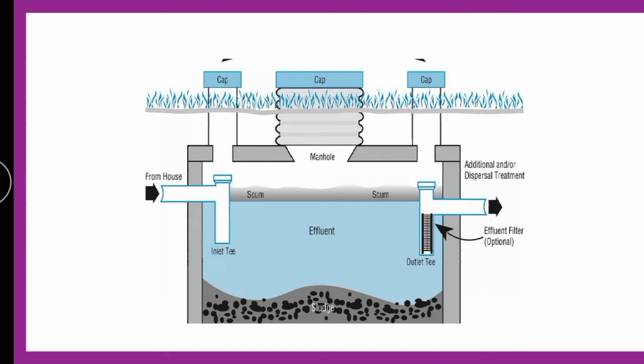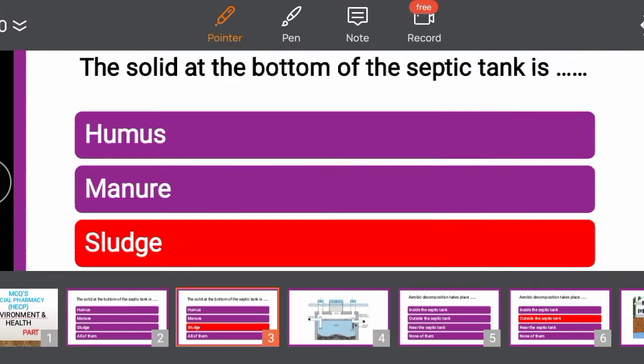As we have discussed in earlier parts of the MCQs, dumping converts the matter to humus, composting converts the matter to compost, and sanitary landfill converts the matter to manure. So the septic tank again converts the solid waste into the form called sludge. The solid waste in the septic tank is converted to sludge.